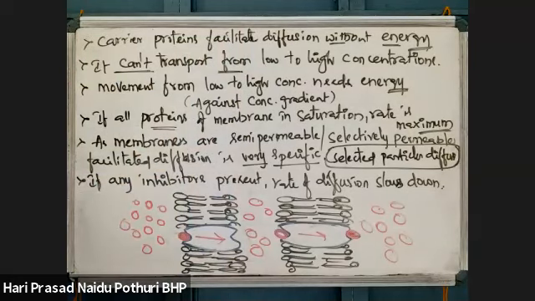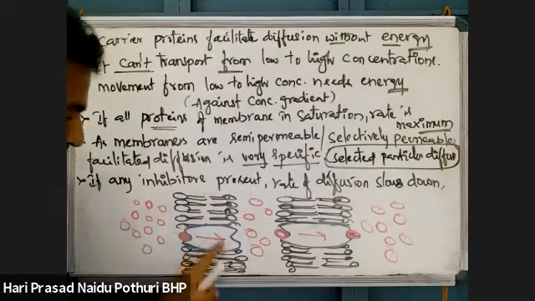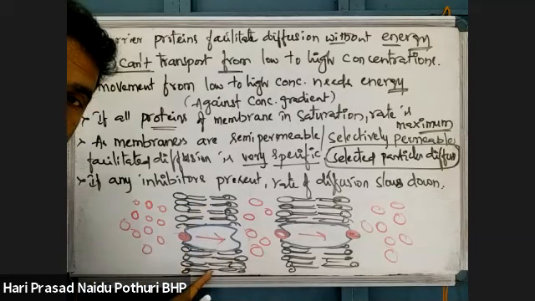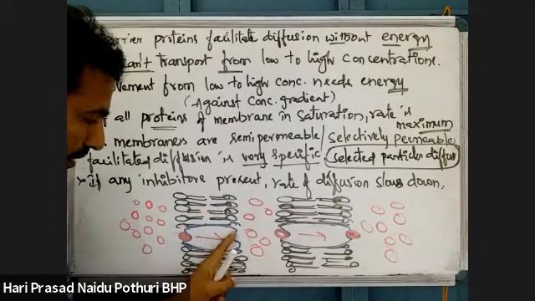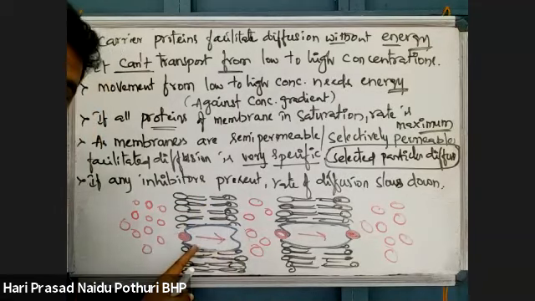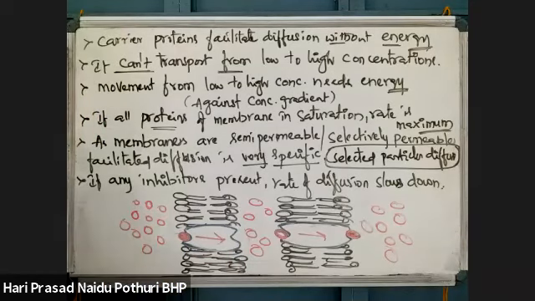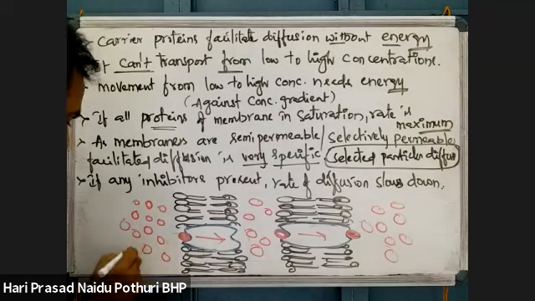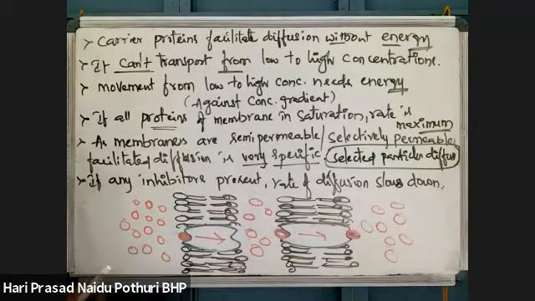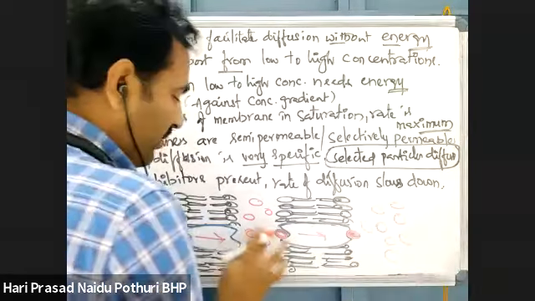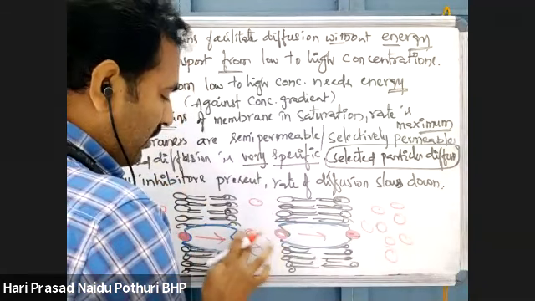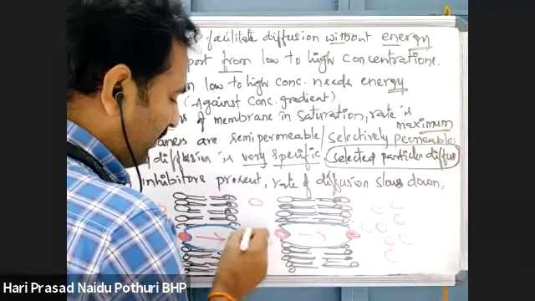See here, what is this? This is a lipid membrane. This is a channel protein or a carrier protein. The carrier protein is holding or transporting the substances from high concentration to low concentration. Once they are moved there, an equilibrium gradient will develop.